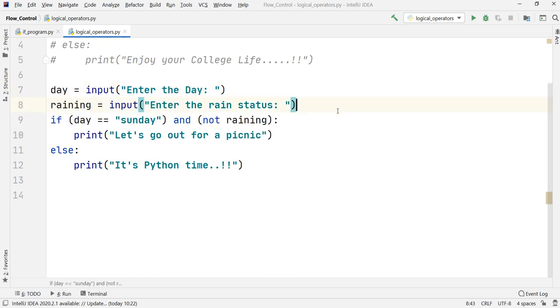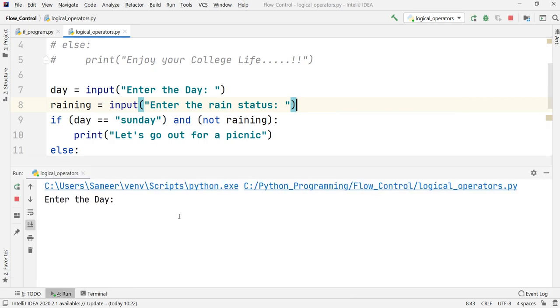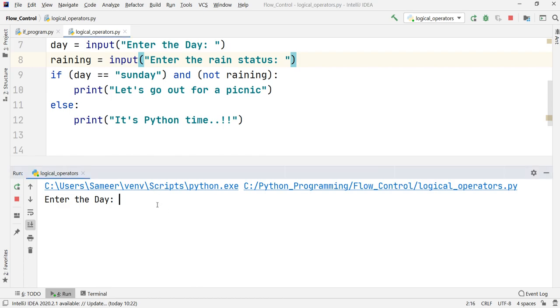So let us run this, and I want you to guess what the output of this code will be. Right now, first of all, it is asking me to enter the day. So I would enter the information that gives us the output let us go out for picnic. We want to make this condition true first of all. So I'll enter the day as Sunday, which is the desired input that I should give. And again, it is asking me to enter the rain status. If I follow that capital and small thing, suppose I put false. Ideally, as you know, if the day is Sunday and the status is false, what output should I get? Are we getting it?